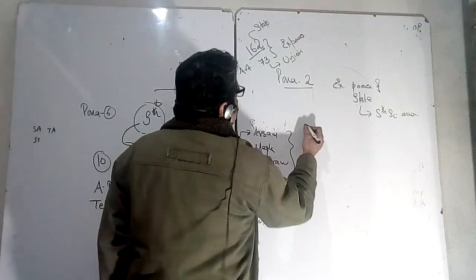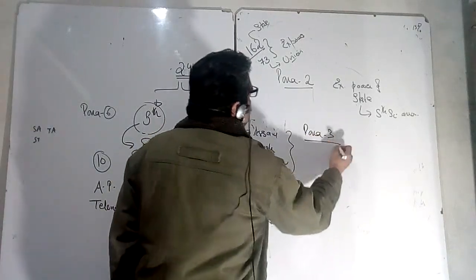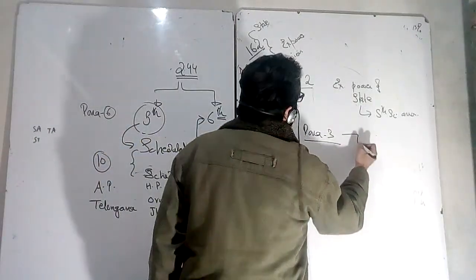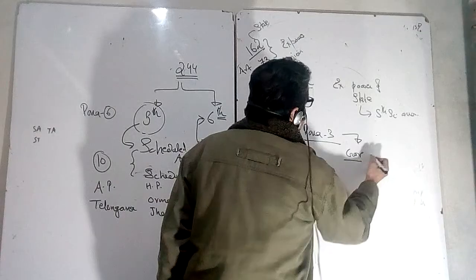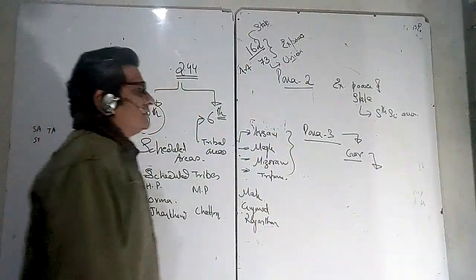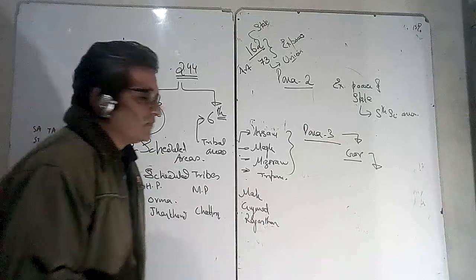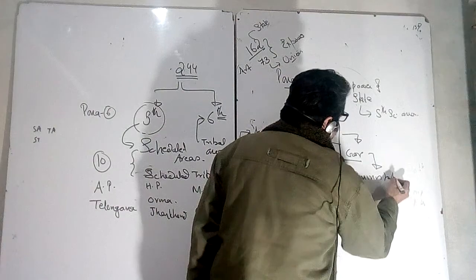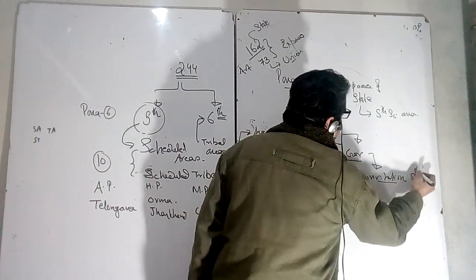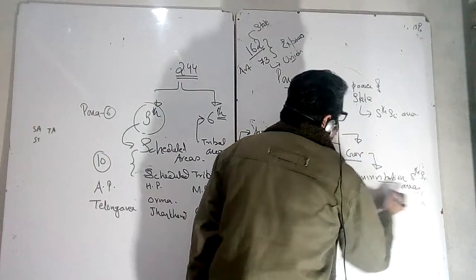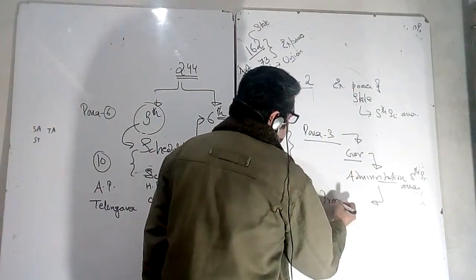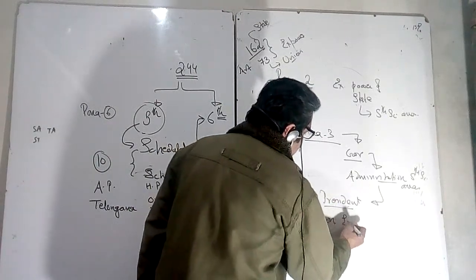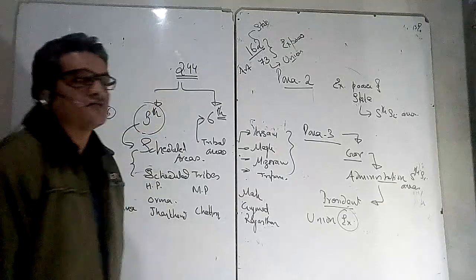Now para 3 is very important because this para 3 is repeatedly mentioned in the second ARC report. Para 3 mandates that the governor shall make a report on the administration of these fifth schedule areas, and this report goes to the president, and the union government is given executive power over and above the executive power of the state government.